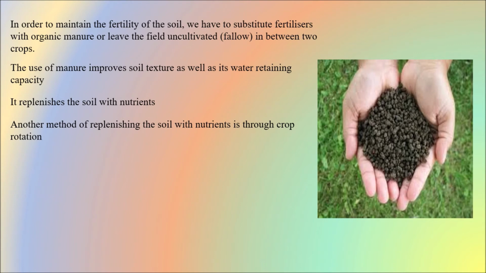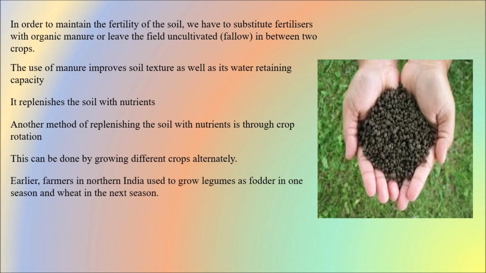The natural method of replenishing the soil is using the crop rotation method. So what is the crop rotation method? We have an example here in the textbook, that is by growing different crops seasonally or alternately. If we have grown paddy this time, next we can go through some leguminous crops, and again we can go back to paddy, like this.